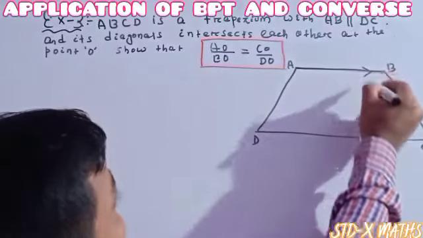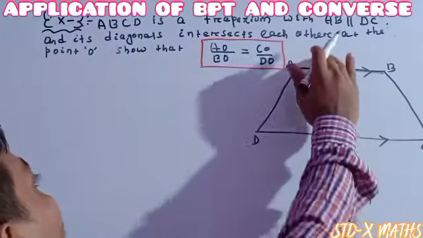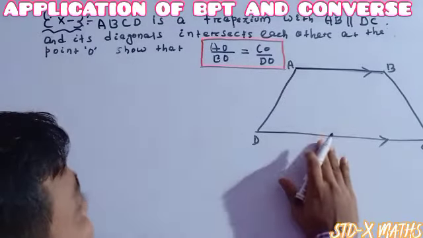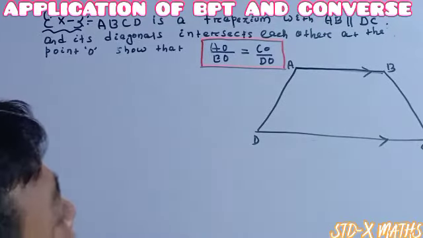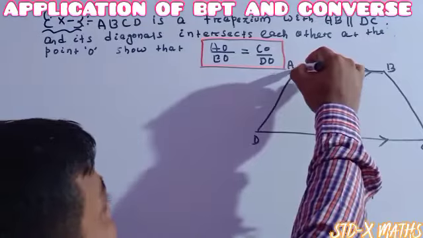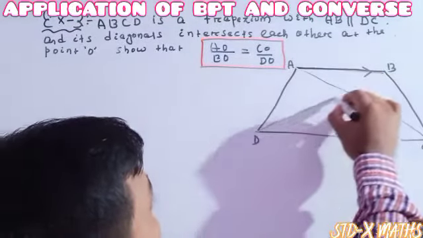You have to draw in such a way that AB and CD are parallel. Then its diagonals intersect each other at the point O. Here I am drawing one diagonal, and this is another diagonal.